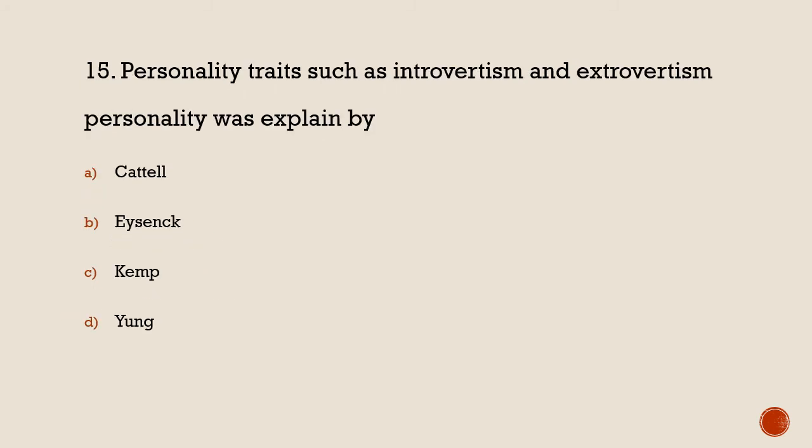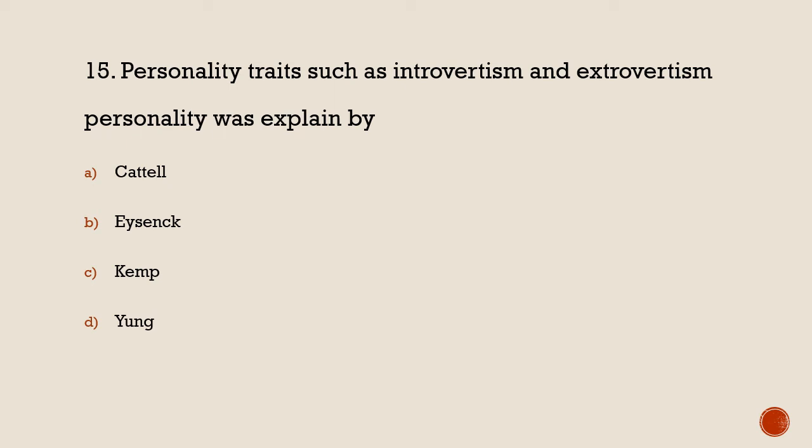Next, the personality traits of introvertism and extrovertism were explained by whom? So who explained the idea of extrovertism and introvertism? First, let's see Cattell. Raymond Cattell gave 16 personality traits. Raymond Cattell particularly used the word extroversion.